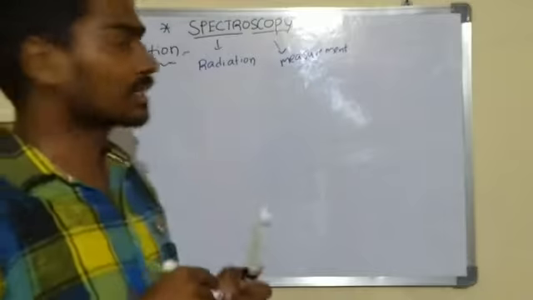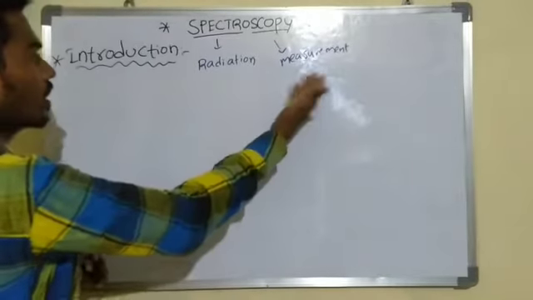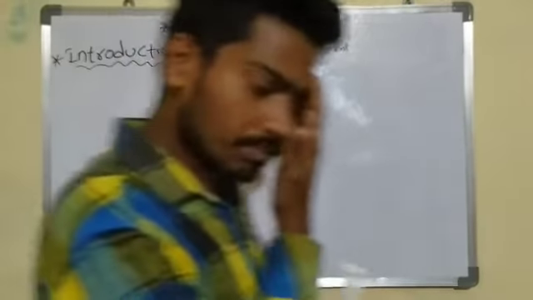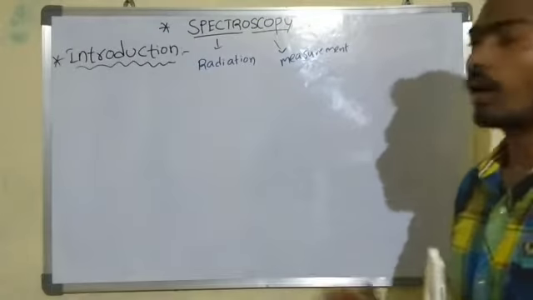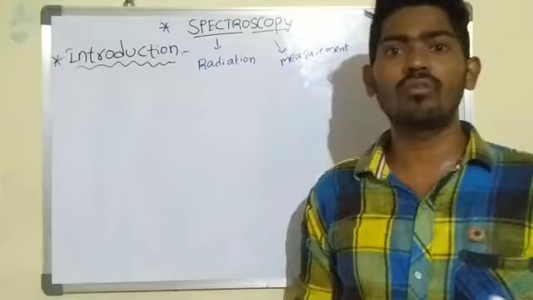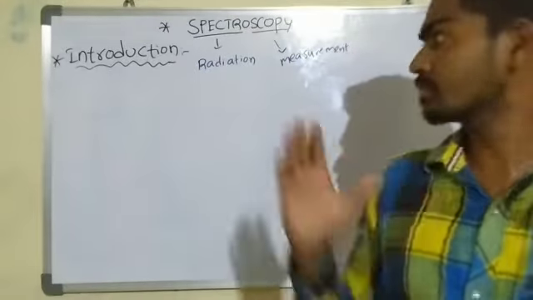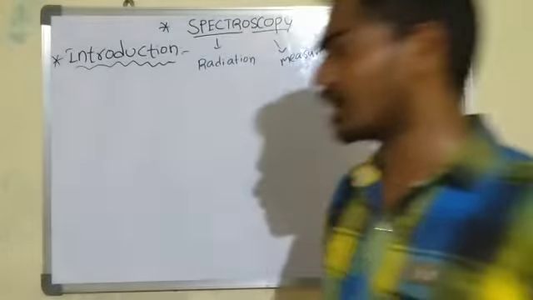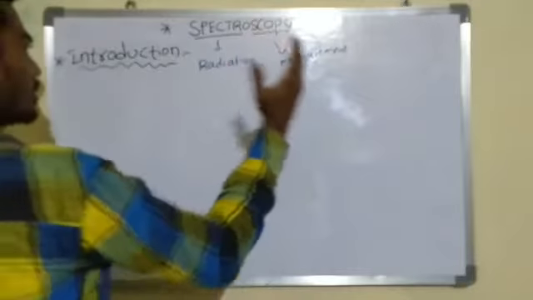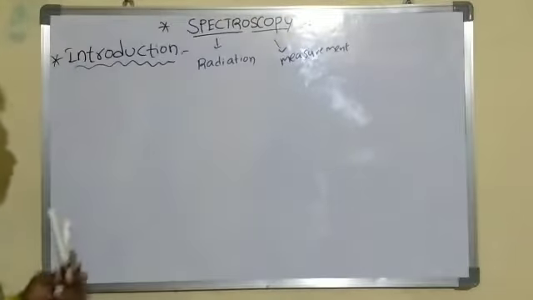Spectroscopy means nothing but measurement of radiation. Okay? And what is spectroscopy and why are we using this spectroscopy? Simply, spectroscopy is nothing but the measurement of radiation.